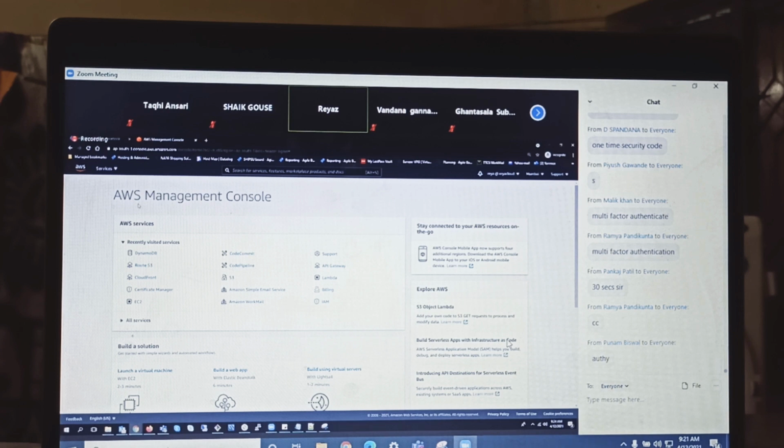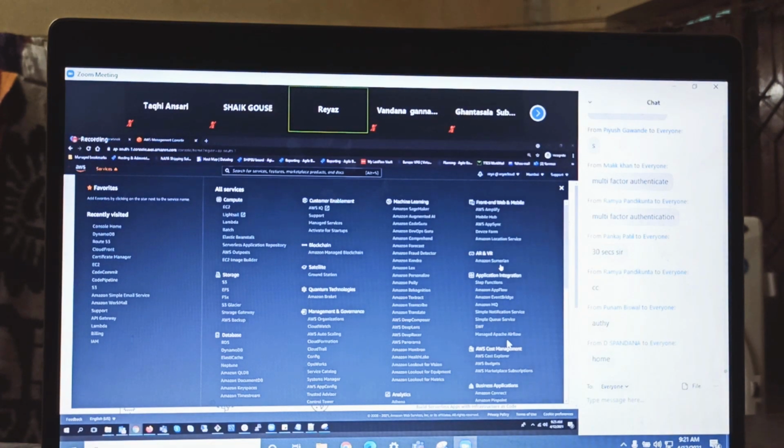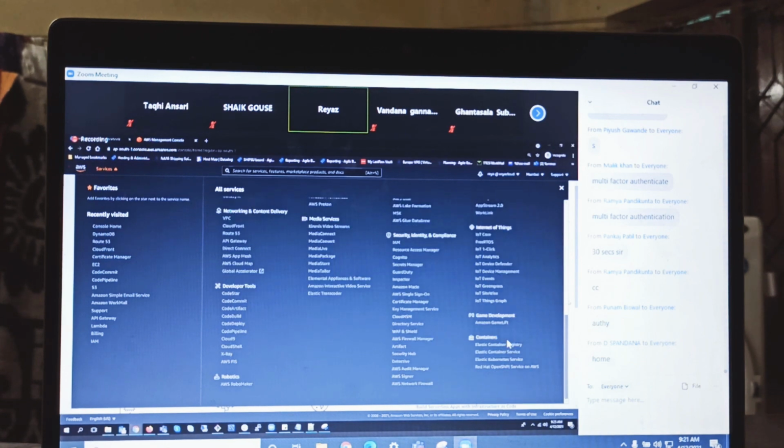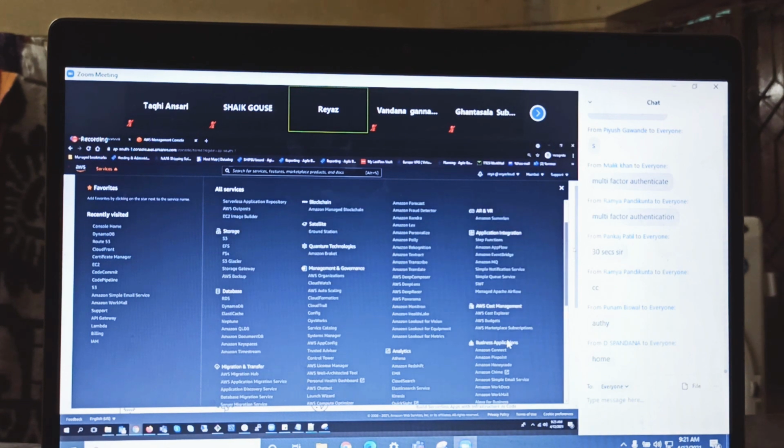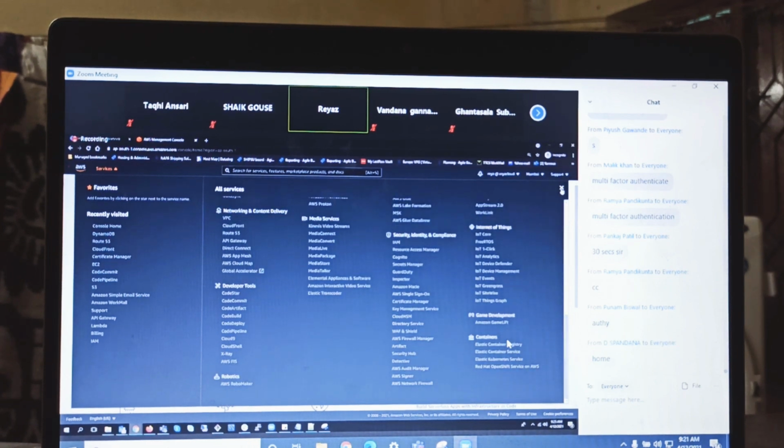Okay. So this is the AWS Management Console, right? And here we have the AWS symbol. Anywhere you go, if you click on this AWS symbol, you will be on this landing page, the home page. And if you click on services here, these are all the services that AWS has. They have changed the background to black now. These are all the AWS services, guys.